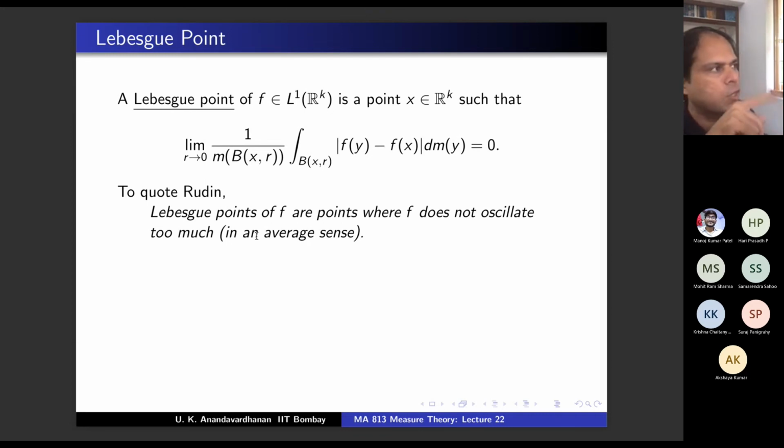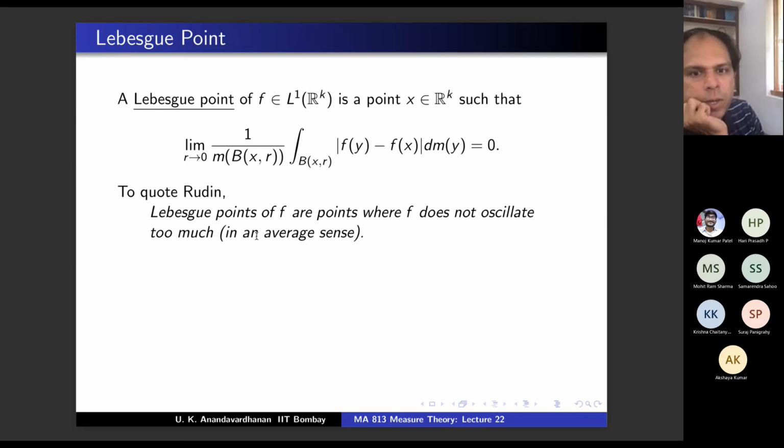Mu of bxr is integral f dm over bxr if mu is f dm, right? Okay, so if mu is f dm, then this average is nothing but the symmetric derivative. Correct? So what you have observed is at a Lebesgue point, the symmetric derivative equals fx.